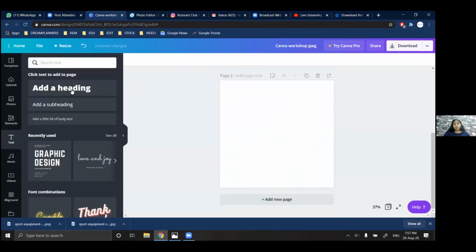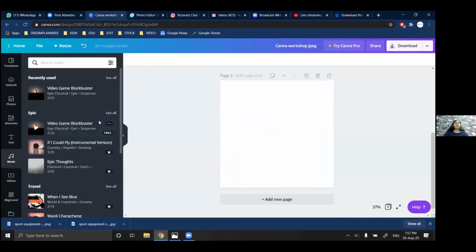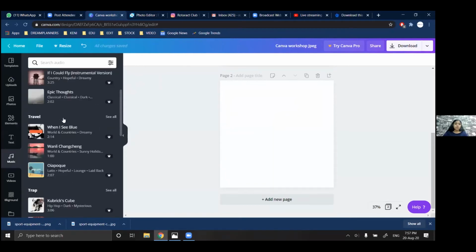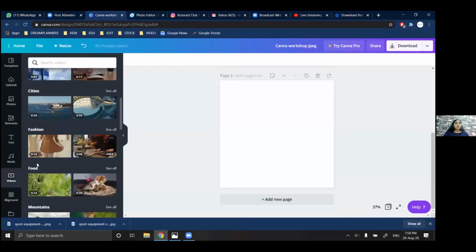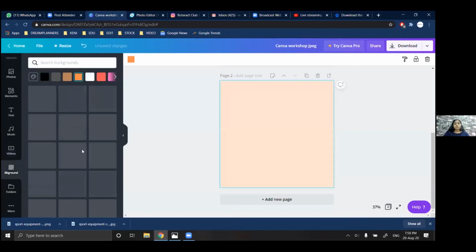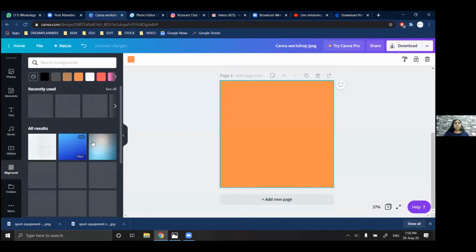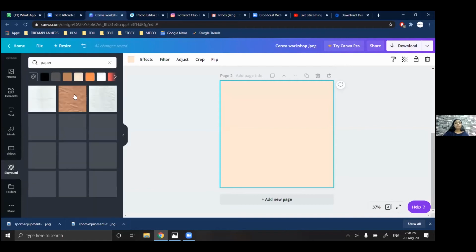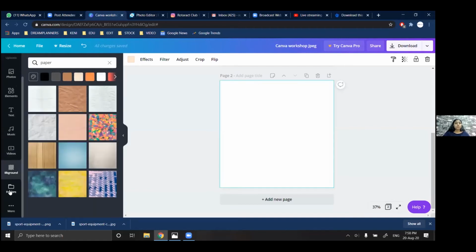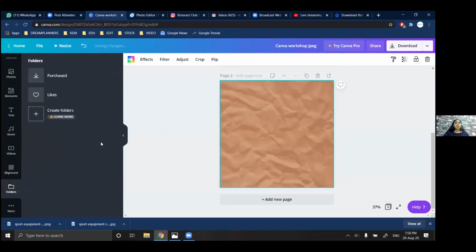They have an option of text, which we will be coming to later. They have certain music options, audio options inbuilt, stock videos that you all can use, background. If I want a background for say paper, you can find that too. So the folders you are saving for your other designs, they will be seen here. So if you want to insert something from there, you can do that.